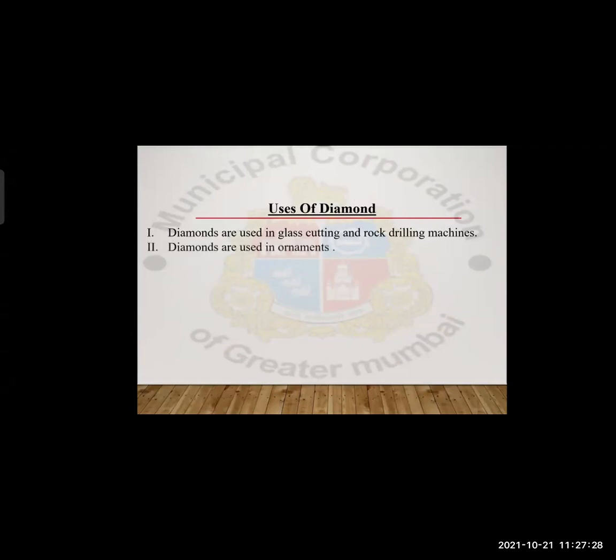Diamonds are used in ornaments. The very easiest use, the easy use, which you can get directly 1 mark if you write down. Diamonds are used in ornaments or jewelry also, you can say. Diamonds are used for jewelry purpose or ornament purpose.